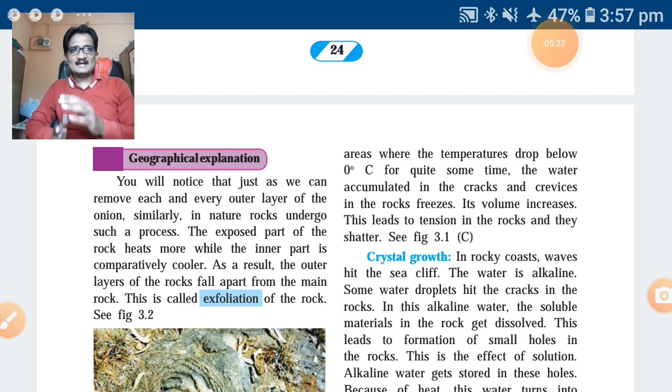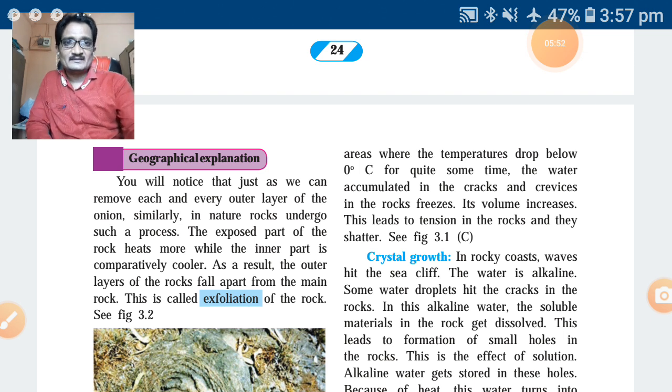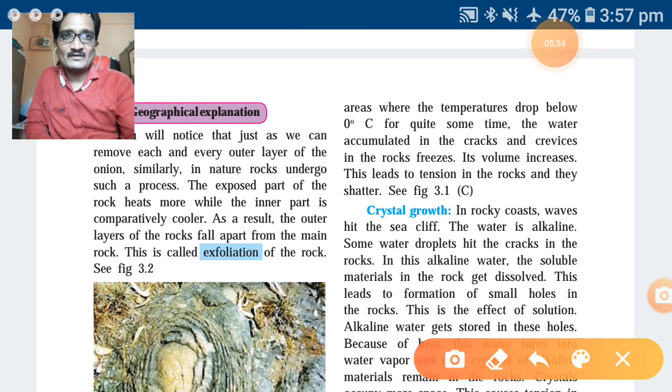So what happens as a result? The outer layers of the rocks fall apart from the main rock. Just as we cut an onion, the outer cover we cut down first. In the same way, the outer layer of the rocks falls apart from the main rock. This process is called exfoliation.